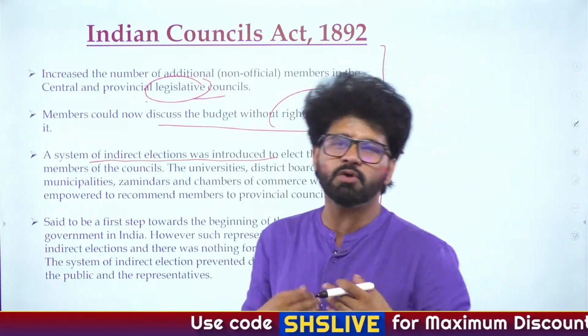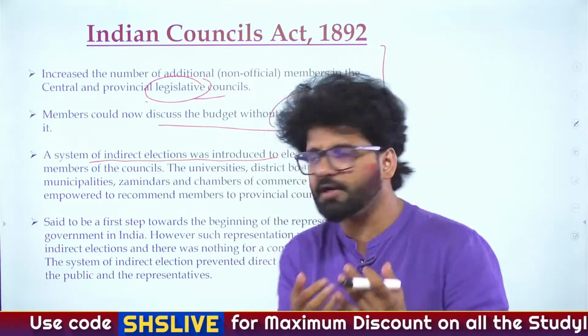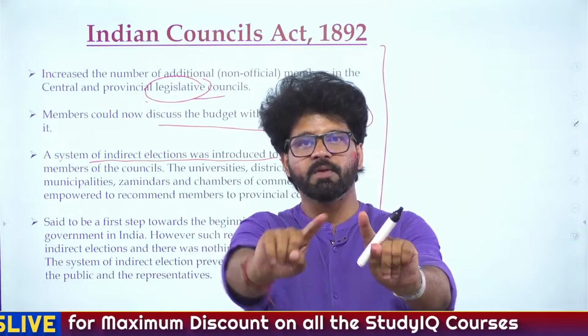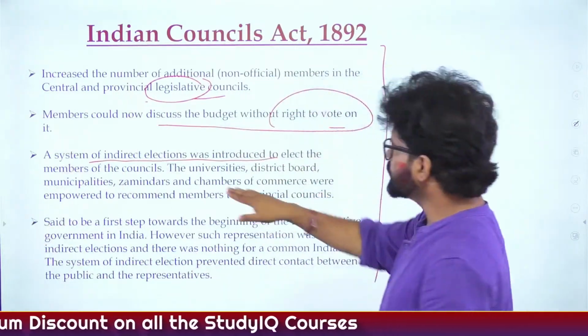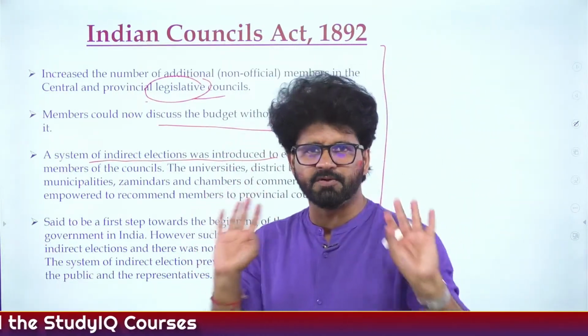That means the heart wants what the heart wants. Here, the heart of Congress wanted direct election. That will be coming via the 1919 Act. So the indirect election, but again, these are achievements for moderate leaders.